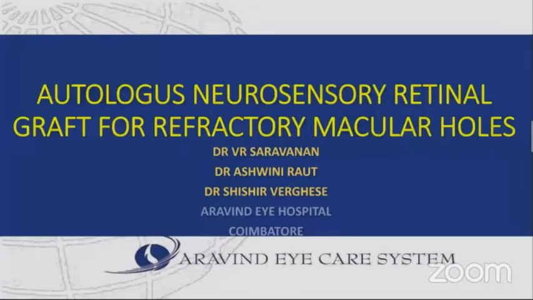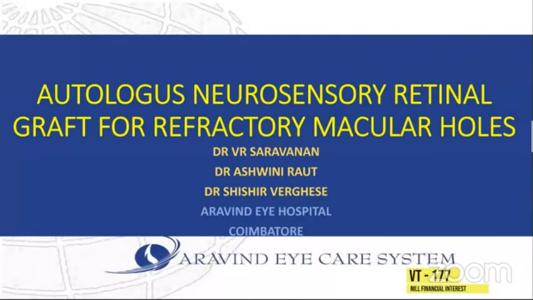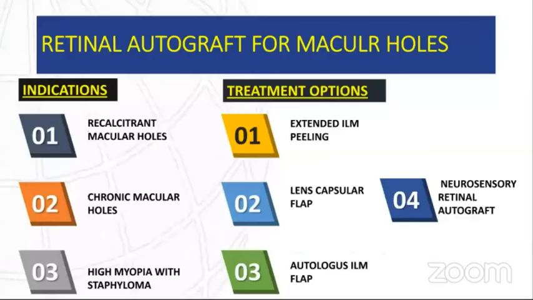The technique for repairing refractory macular holes was described a few years ago by Grewal and Mahmood. The indications of this technique include recalcitrant macular hole, chronic macular hole, and macular hole associated with high myopia and staphyloma. Neurosensory retinal autograft forms one of the treatment options in such cases.